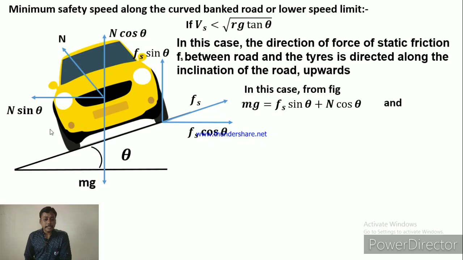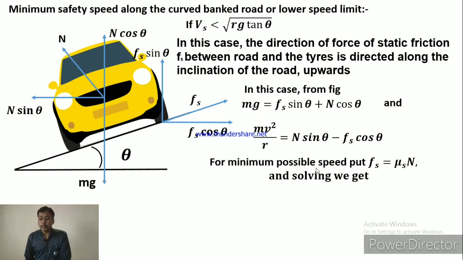And second, n sin theta and Fs cos theta are horizontal but in opposite directions, so they subtract from each other, and the horizontal component provides the necessary centripetal force. So mv square upon r is equal to n sin theta minus Fs cos theta. Why this minus here? Because n sin theta and Fs cos theta are oppositely directed, and this plus here because n cos theta and Fs sin theta are in the same direction.